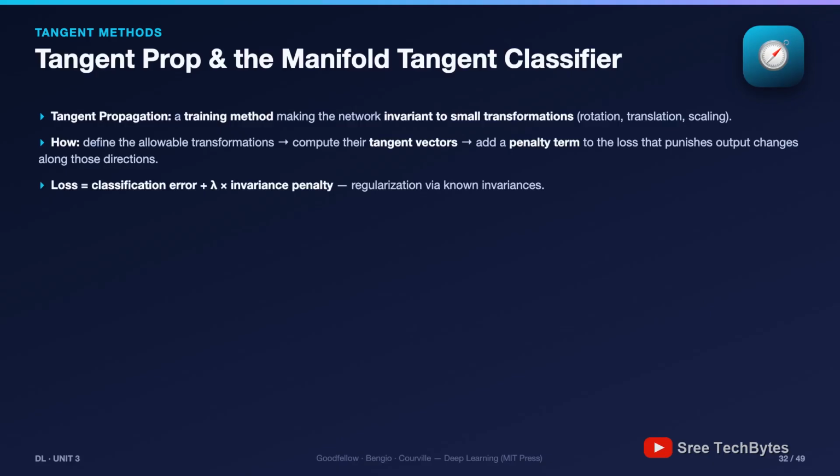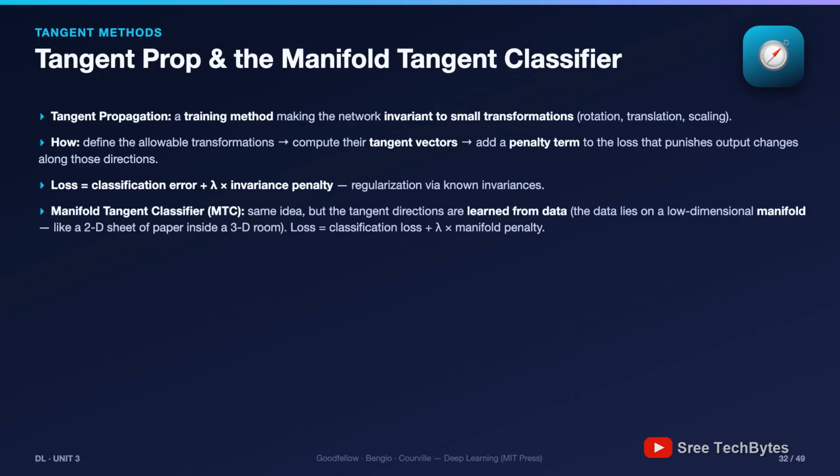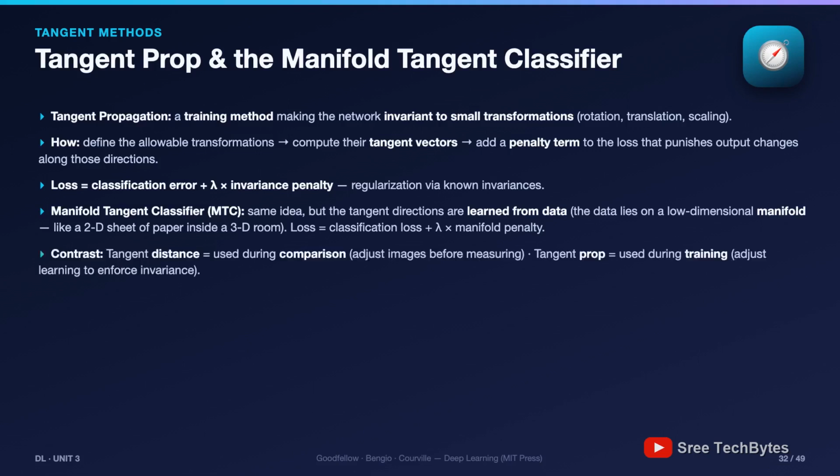The manifold tangent classifier goes one step further. Instead of us specifying the transformations, it learns them from data. The key image, straight from the source: a sheet of paper lying in a 3D room. The room is pixel space, the paper is the manifold, the low-dimensional surface where the real data actually lives. MTC discovers the paper's directions, then penalizes sensitivity along them.